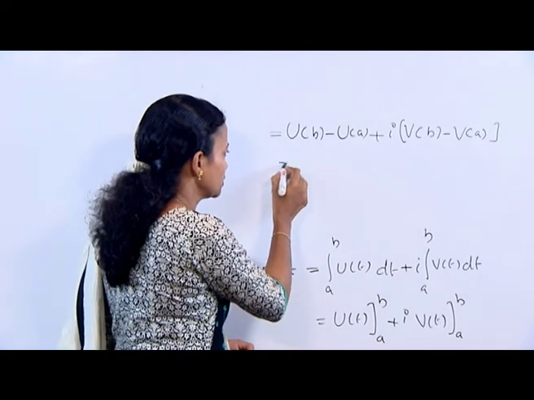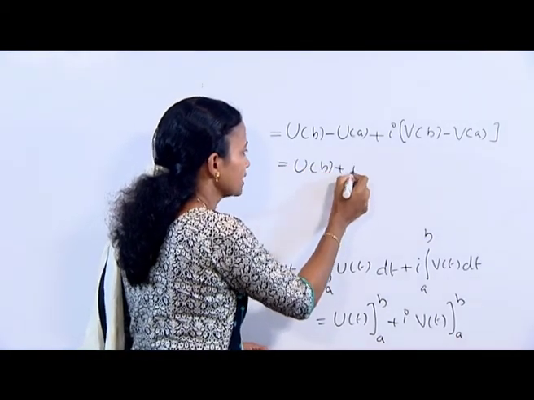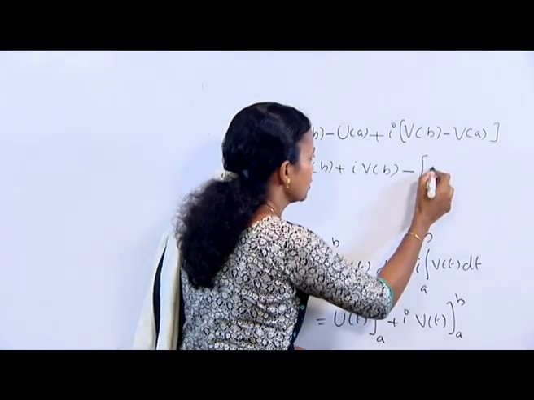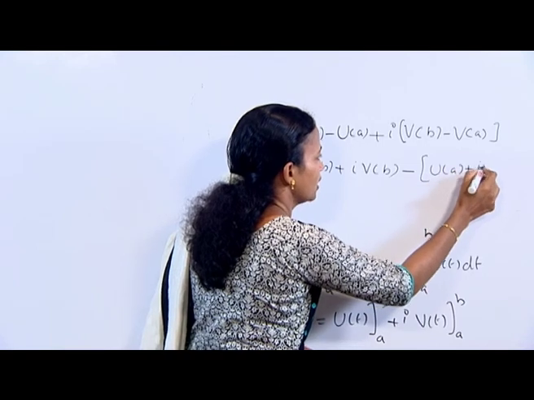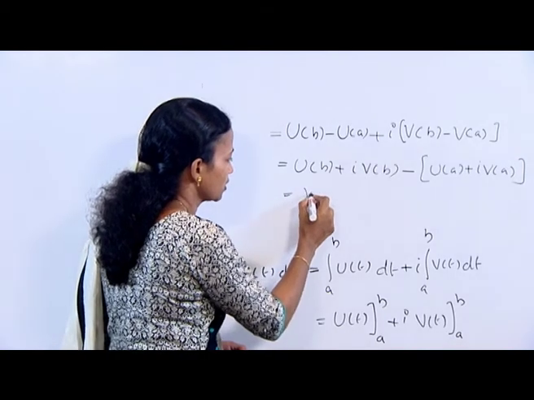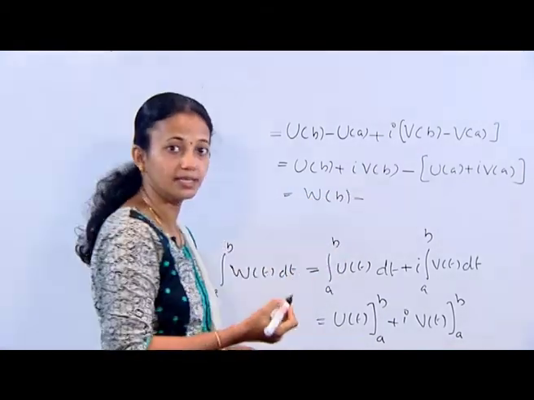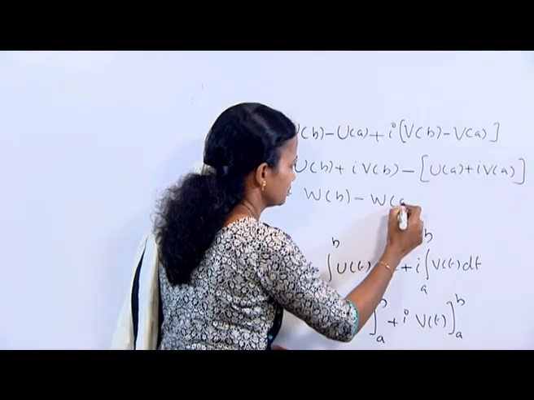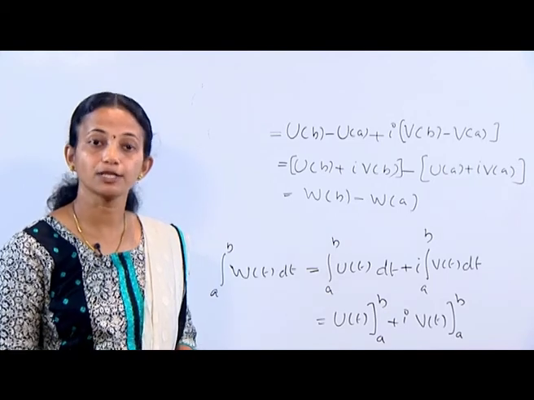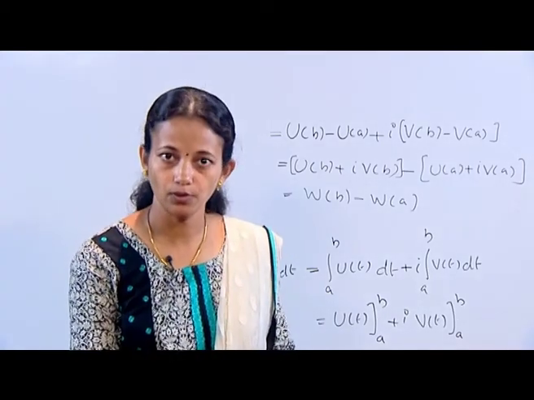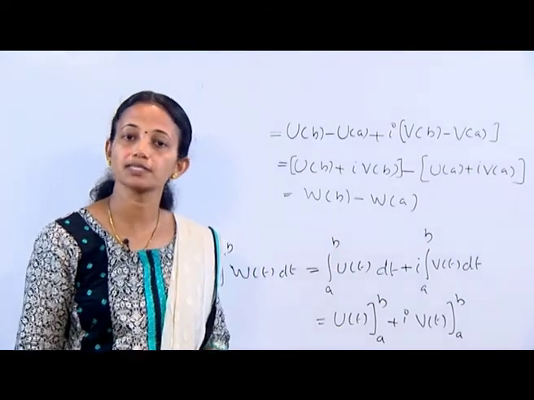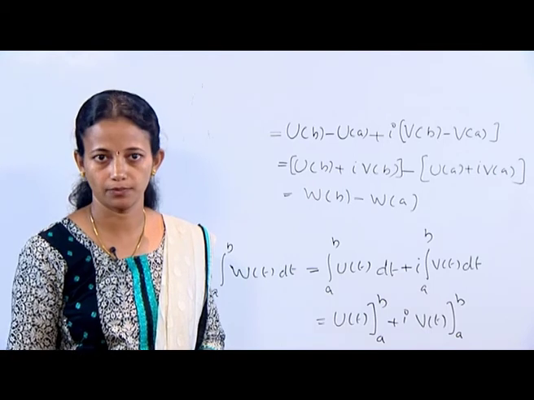I can write this as u of b plus i into v of b, minus u of a plus i v of a. This is nothing but W of b minus W of a. That is, integral a to b W of t dt is equal to W of b minus W of a, which is equal to W of t over the limits a to b. That is our equation number 12.